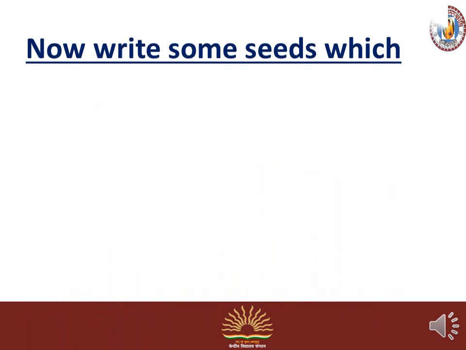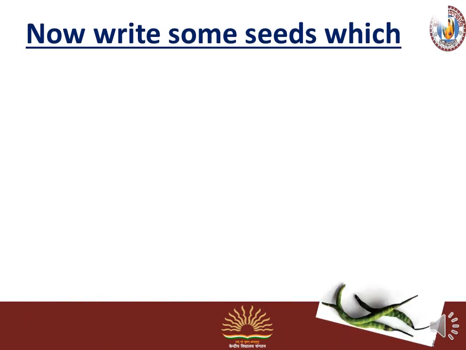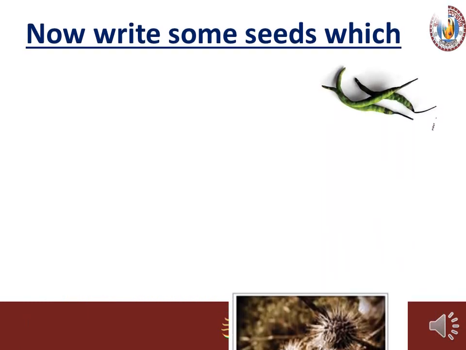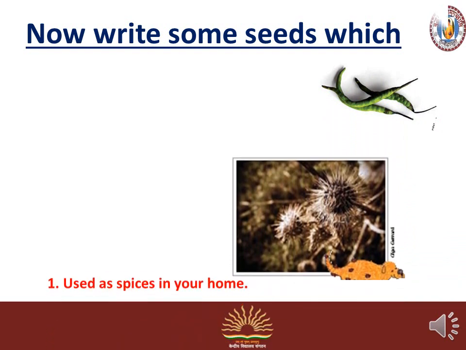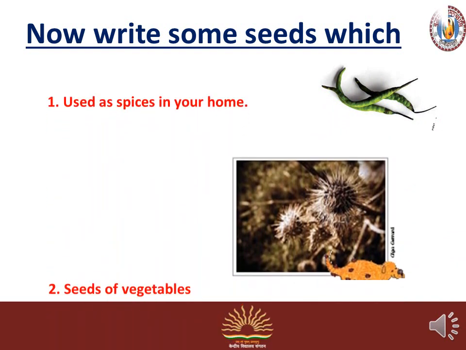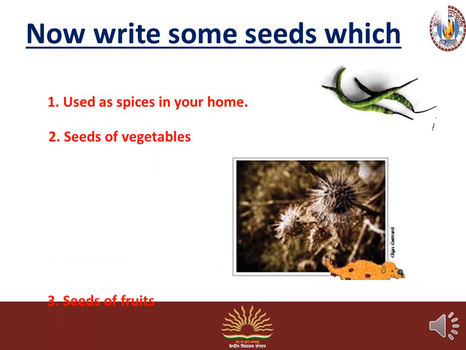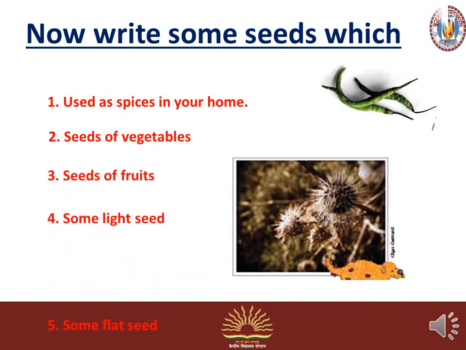Now write some seeds which are used as spices in your home. Second one, seeds of vegetables. Third one is seeds of fruits.